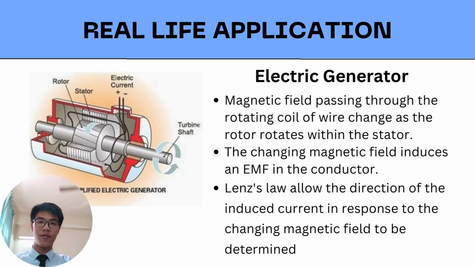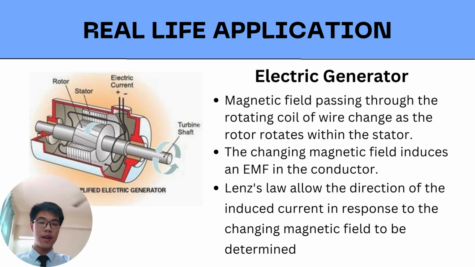The second application of Lenz's law in real life is in the electric generator. Generally, an electric generator consists of a rotor, which is a coil of wire, and a stationary magnetic field generated by the stator as shown in the image. The rotor of the electric generator is connected to an external mechanical energy source such as a turbine or an engine that supplies the necessary rotational energy to the generator.